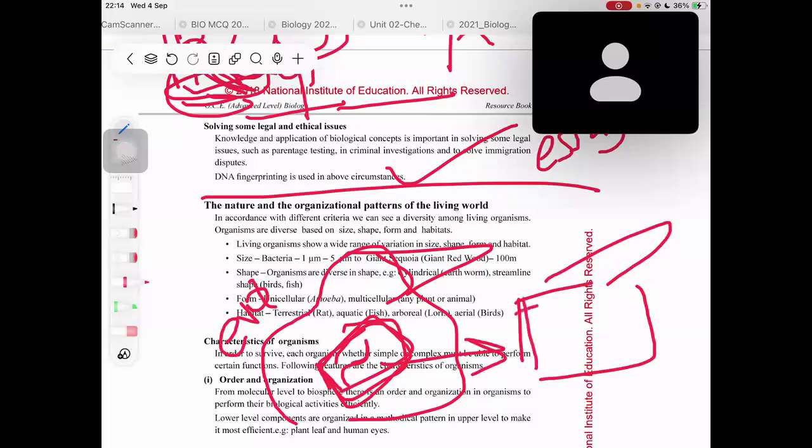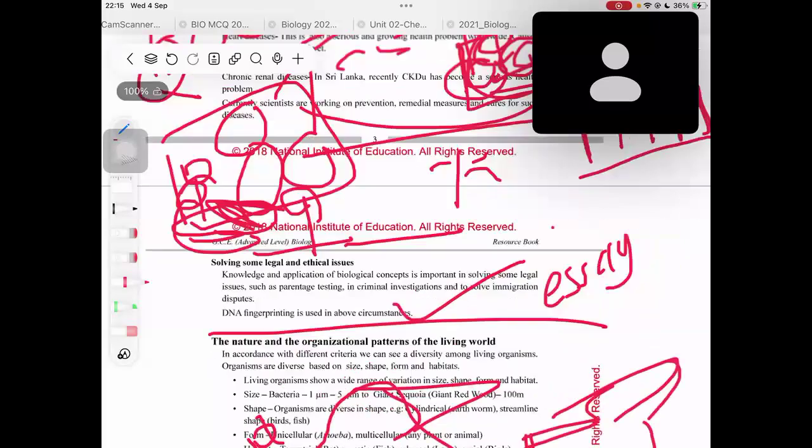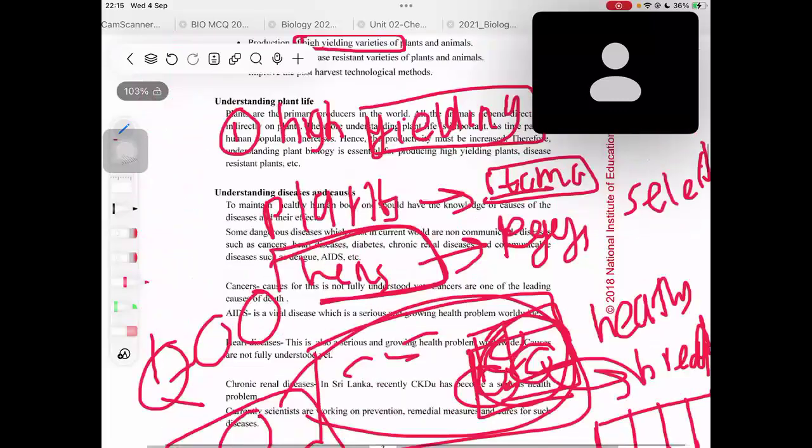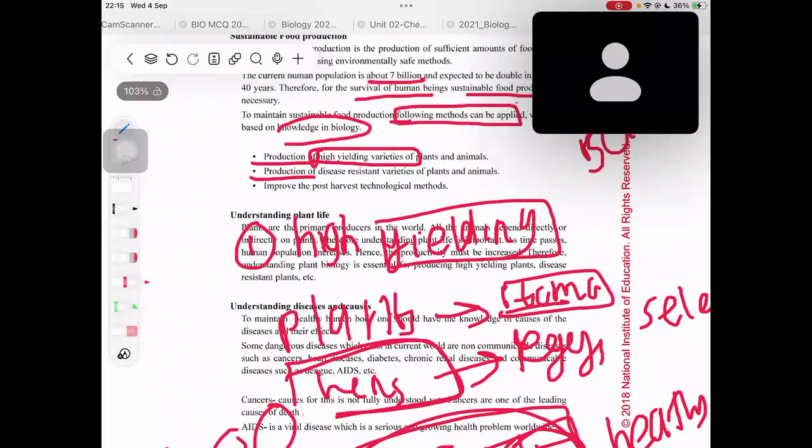So more hens will be produced with this disease resistant gene. So at the end, we will be able to get disease resistant varieties of hens, right? When diseases are less, we can get a good deal, right? At the end, disease resistant varieties means what?